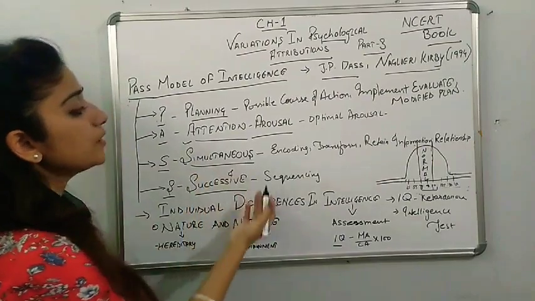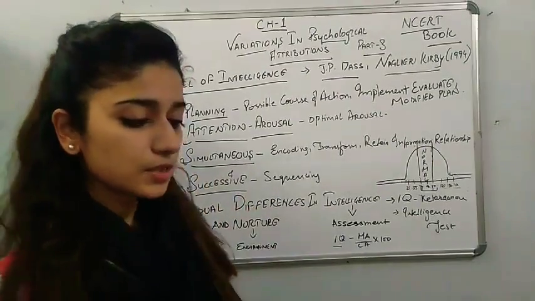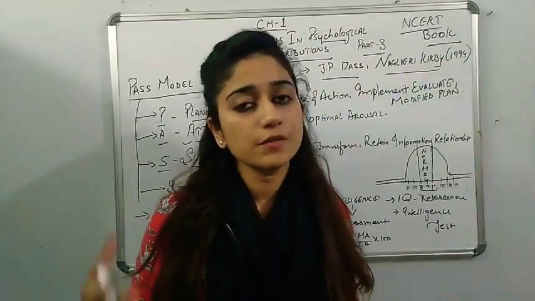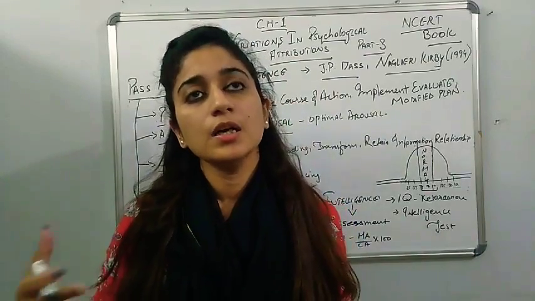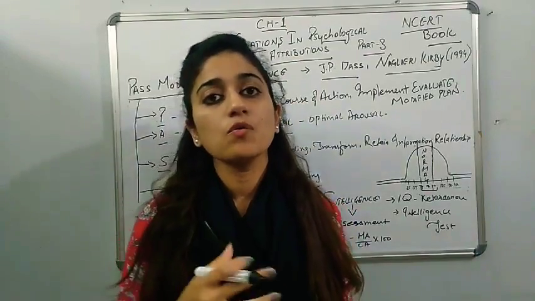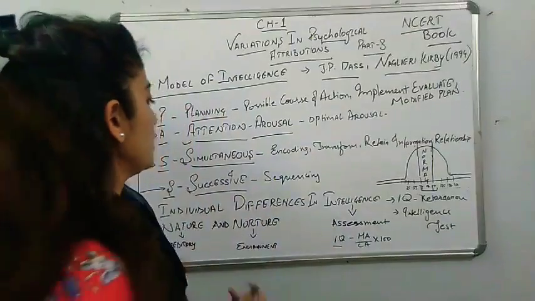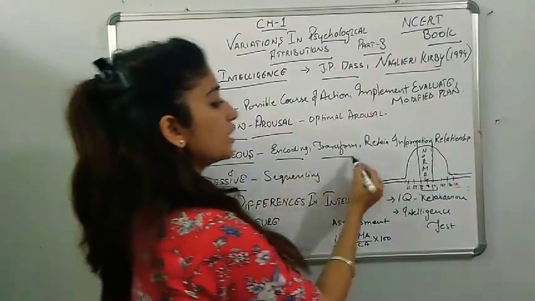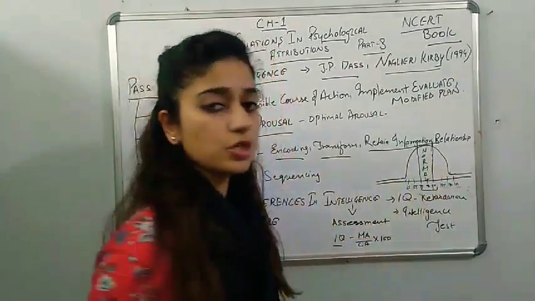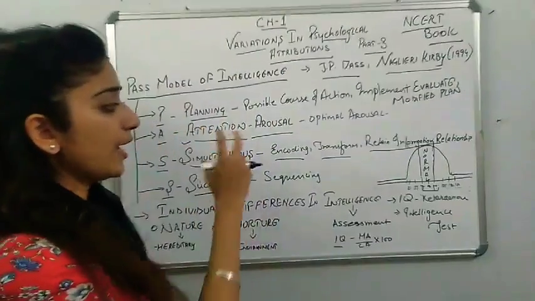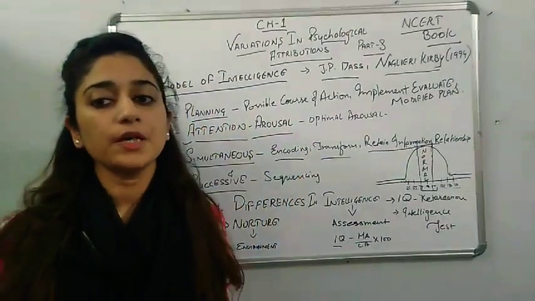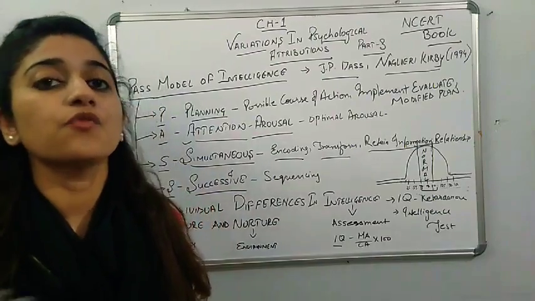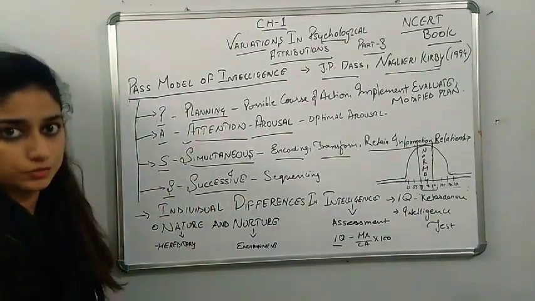Then it is simultaneous, which means your cognitive working is going on simultaneously, your mental abilities are working over some perspectives of cognition, that is encoding, transforming, retaining information, and relationships. Like we encode things, separate them and describe them in a form that works out.